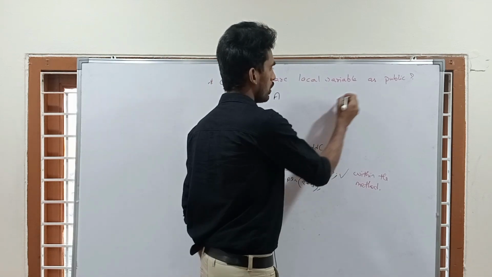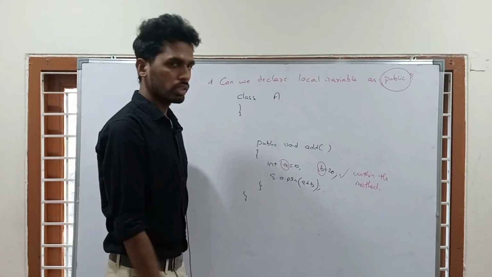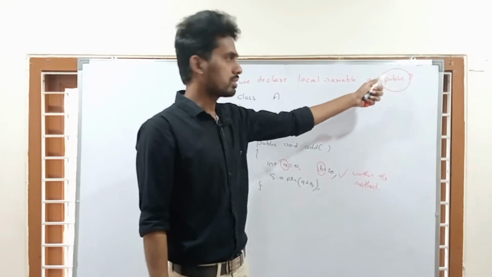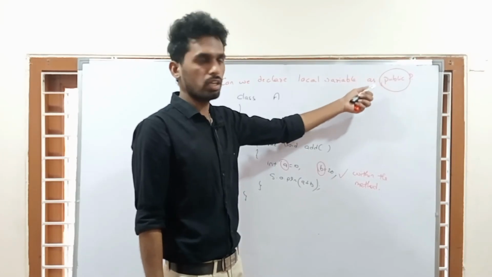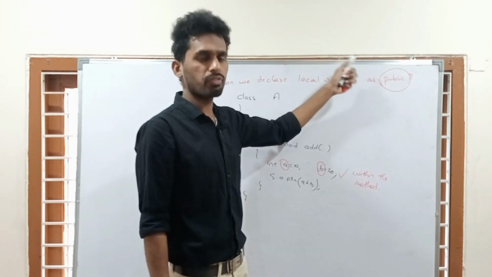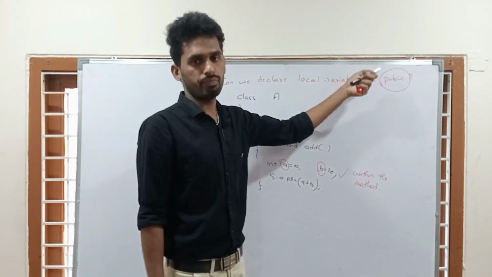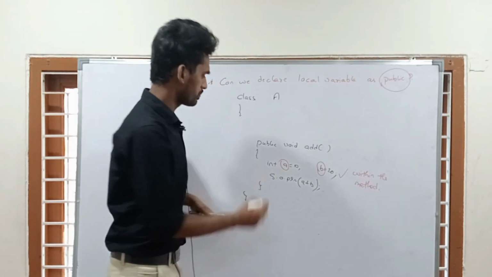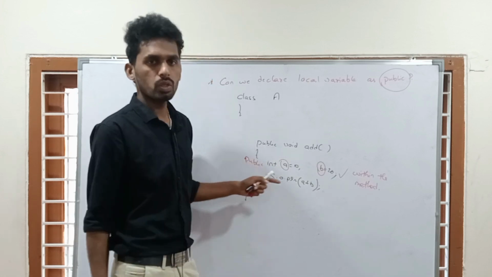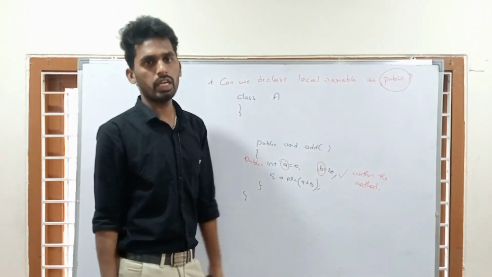But here what we are saying is, I want to declare this local variable as public. What is public? Whatever variable or method we declare as public, we can access it from inside the class, outside the class, from anywhere. The scope of public is anywhere. But the scope of local variable is only within the method.